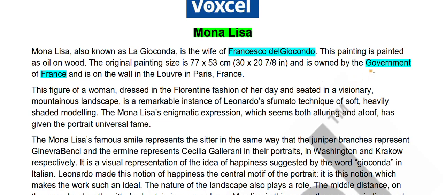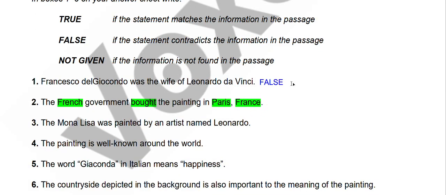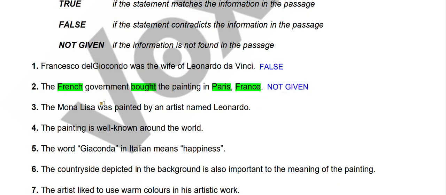So we know the painting is owned by the government of France and it is in a particular place in Paris, France. But how did the government acquire this painting? Did they buy this painting, or did someone or any other government give it to them as a gift? We don't know anything about that. So the answer to this question should be not given. Hope it is clear. Moving forward to the next question.